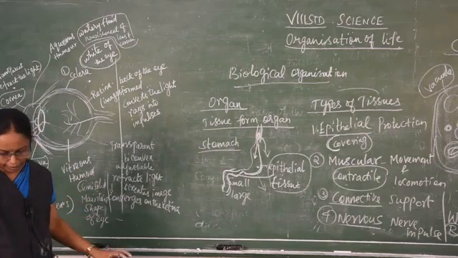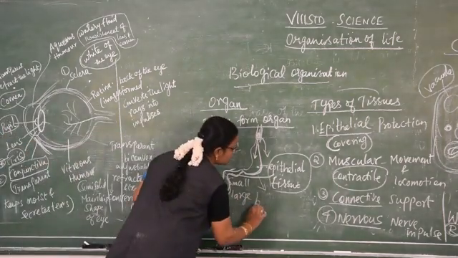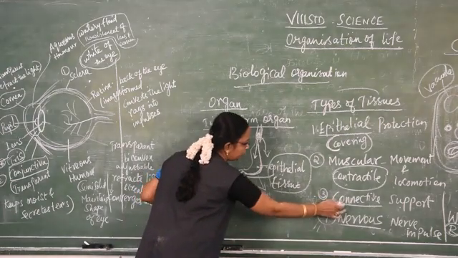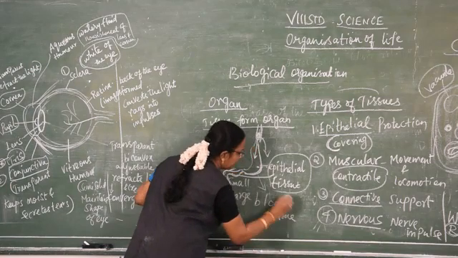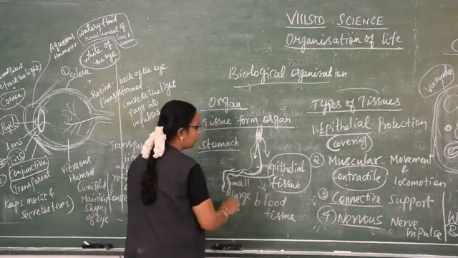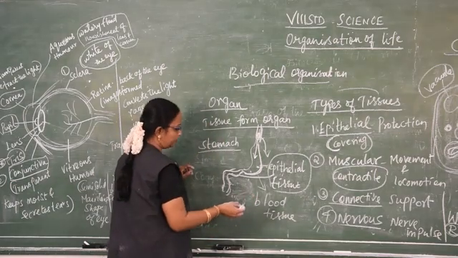After the food enters, where does it go? The blood tissue is there, a connective tissue. We have seen about connective tissue, blood tissue. What is this blood tissue doing? They are absorbing the nutrients from the food we have taken. So there are two types of tissues.